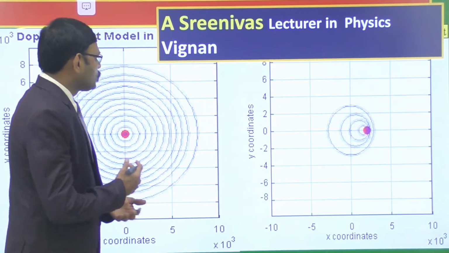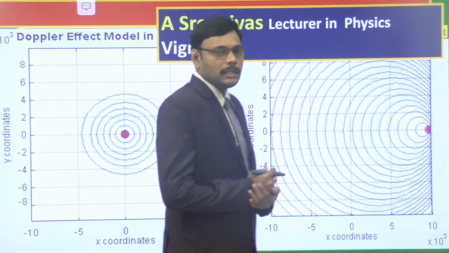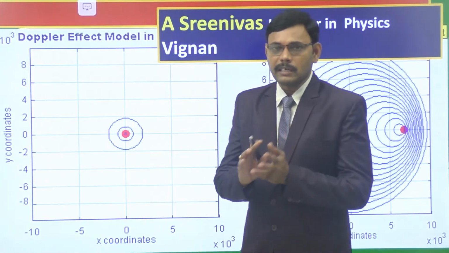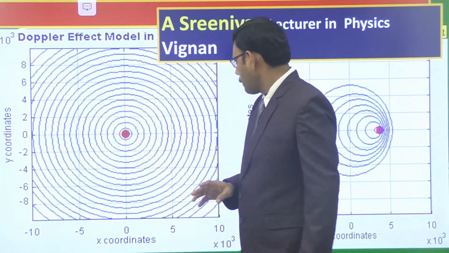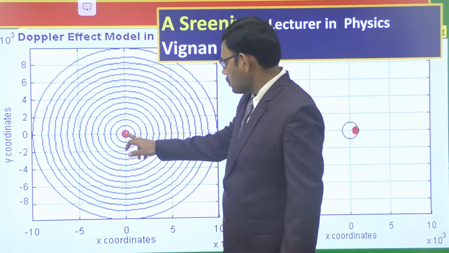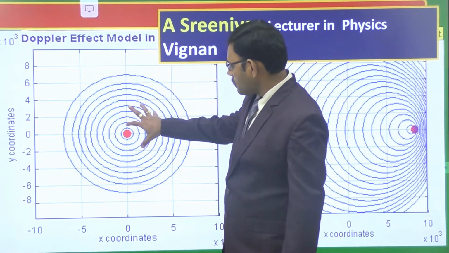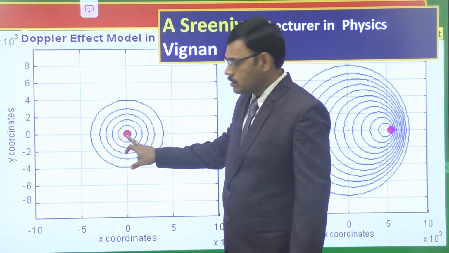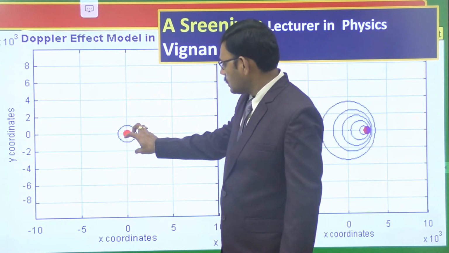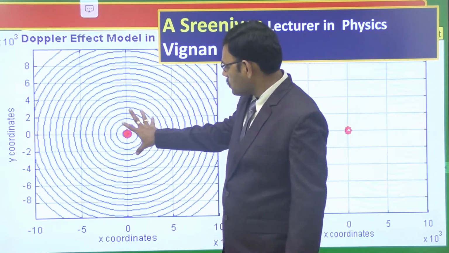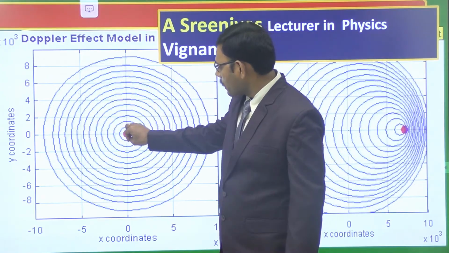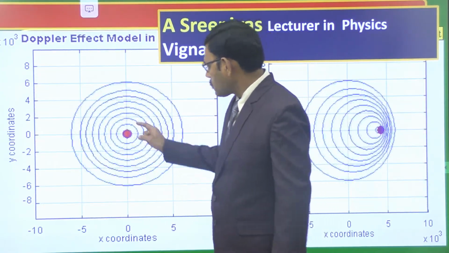Here, students, especially in this video, we particularly confine to Doppler effect, and this is the source. In this animation, you are observing a source which is producing sound waves. The source is producing sound waves and they are propagating in all directions. A stationary source.